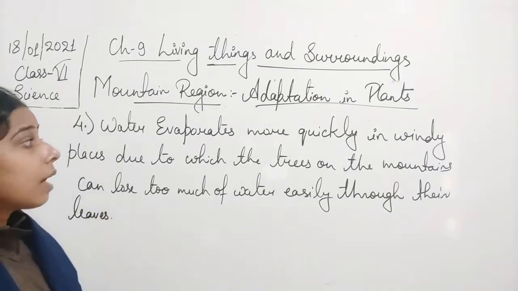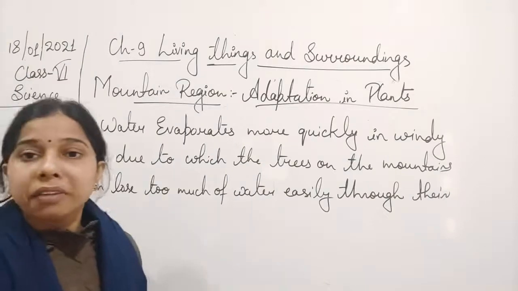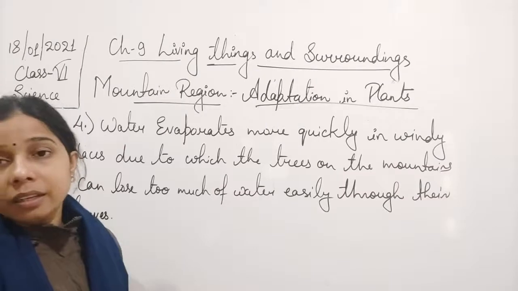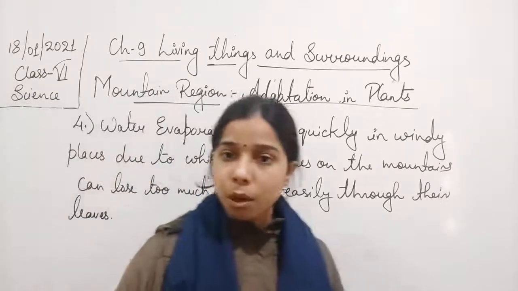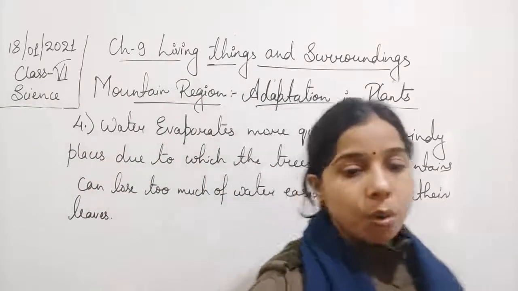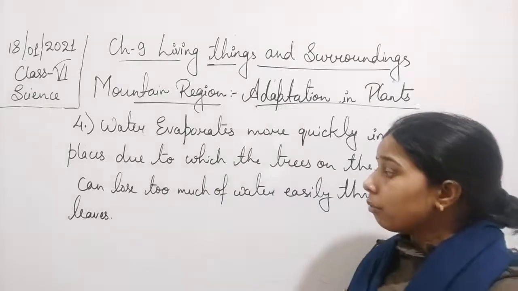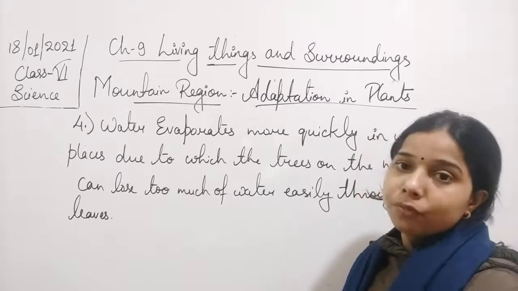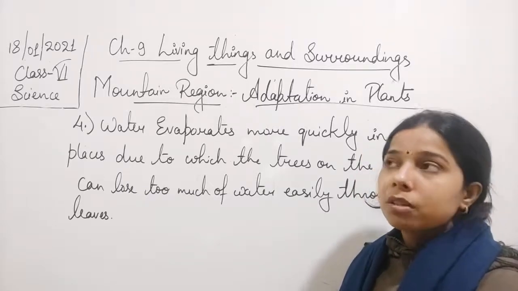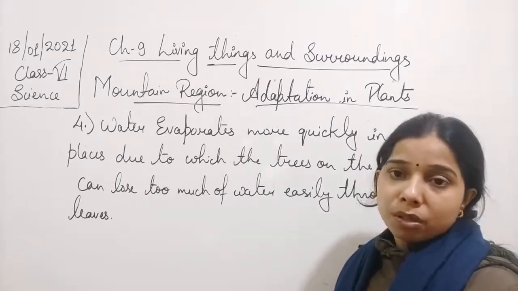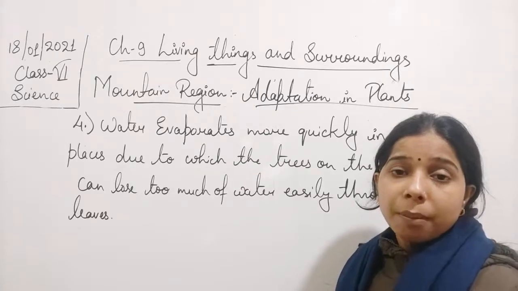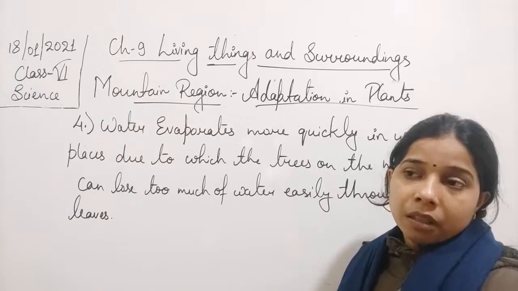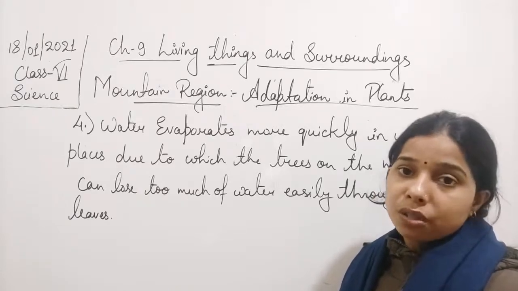You see students, evaporation of water occurs when the wind blows. So in a hilly region, a mountain region, the wind blows, and because of the moving of the wind, this will take the water from the leaves also. So it is not only the sunlight that is responsible for transpiration, but if a windy area is there, then that will also cause evaporation here.